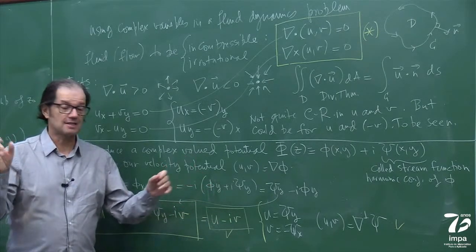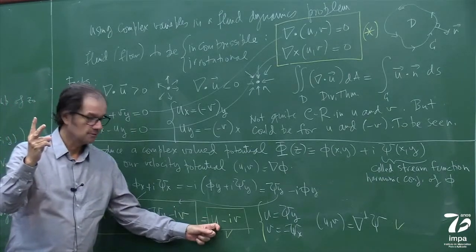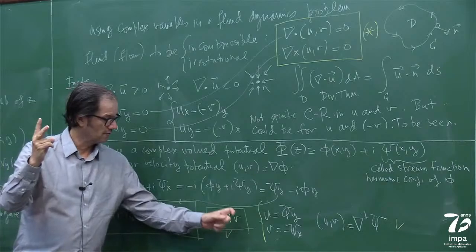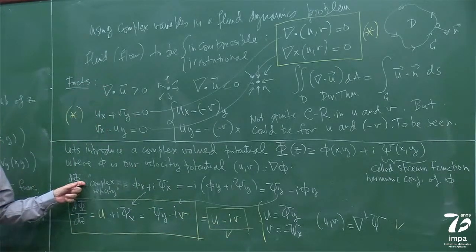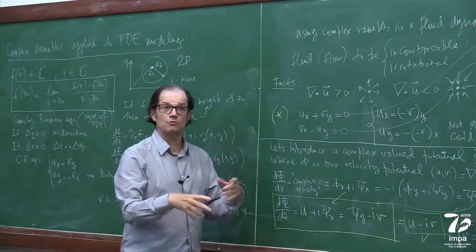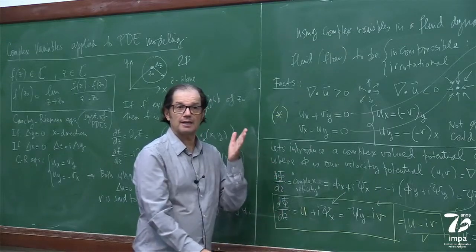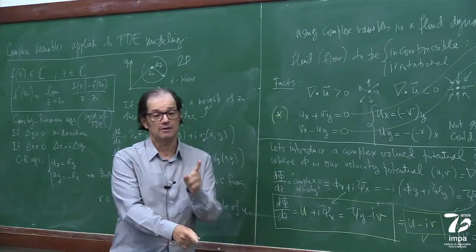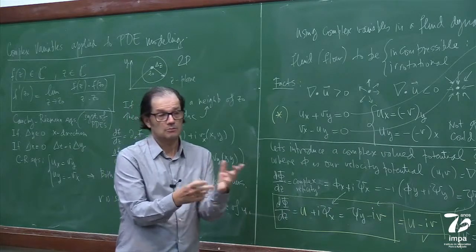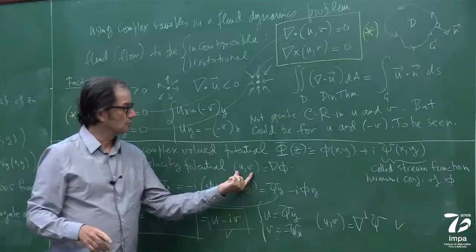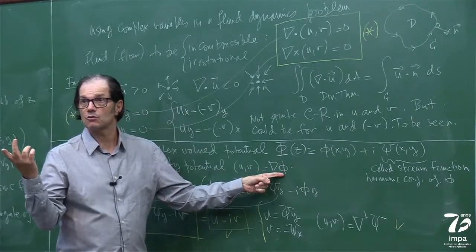The nice thing is that I can pile up two pieces of information, velocity horizontal, velocity vertical, into one guy, the complex potential. So I can work with the complex potential, and if I know my complex potential, I take the complex derivative, and I already have my two components of the velocity, right? Well, we kind of already did that, of putting two pieces of information inside one guy. That's the role of the potential.